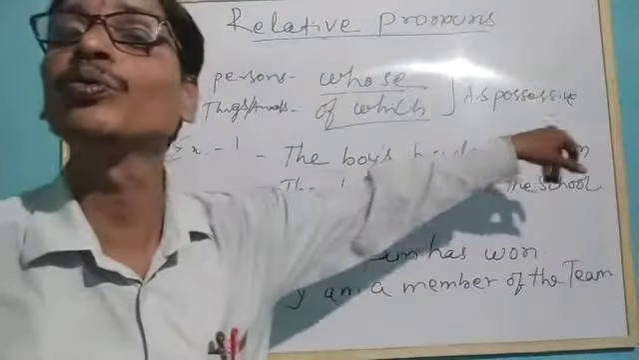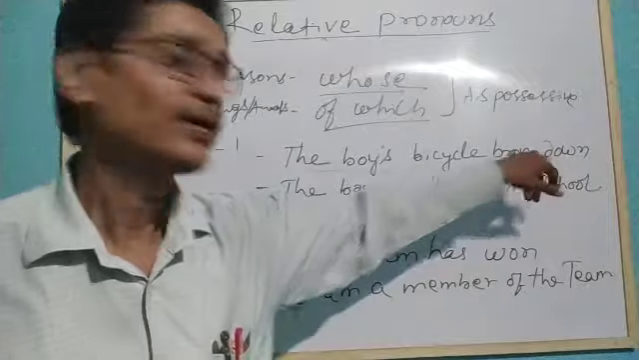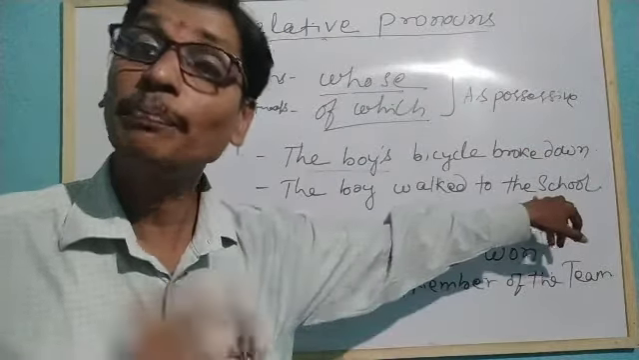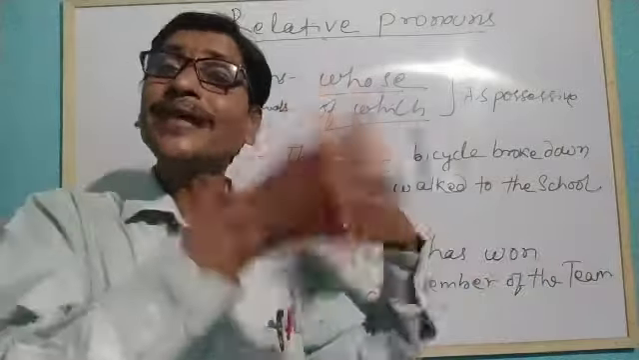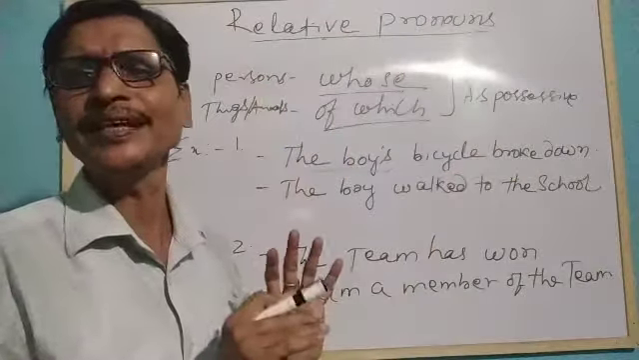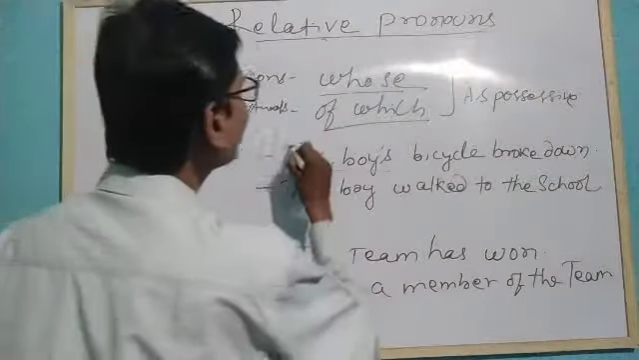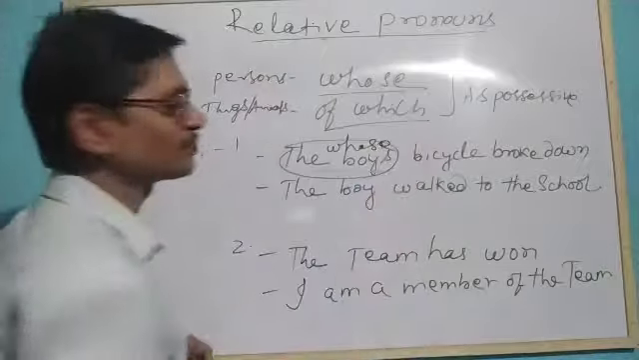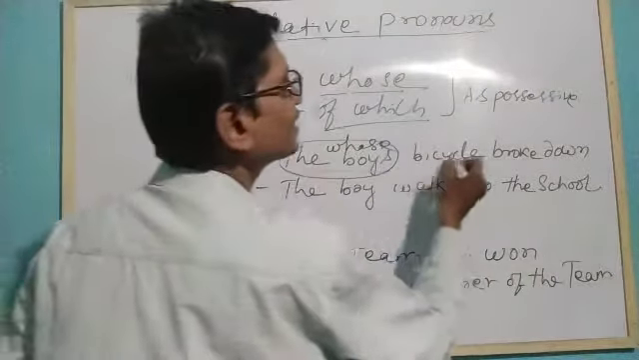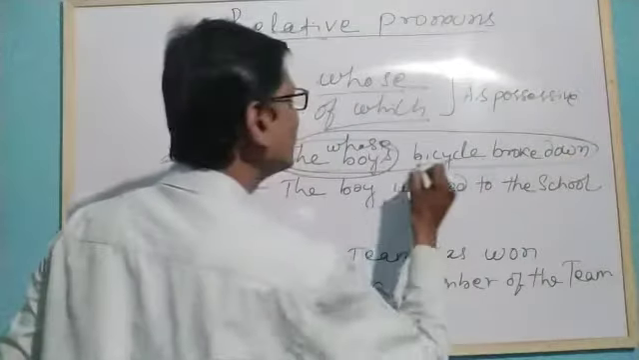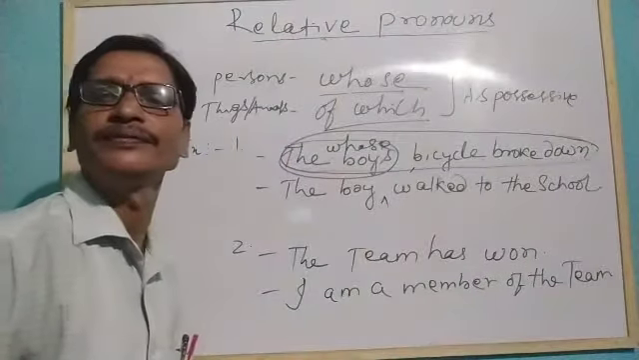Whose bicycle broke down? The boy whose bicycle broke down walked to the school. Understand? So what will happen? For this boy, we can use whose. And whose bicycle broke down, the entire clause we will take and put over here.